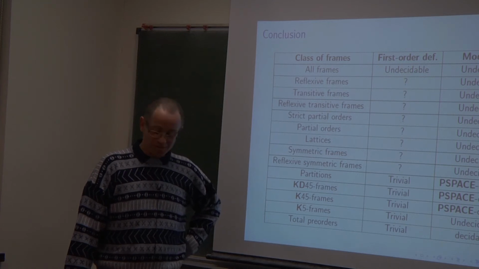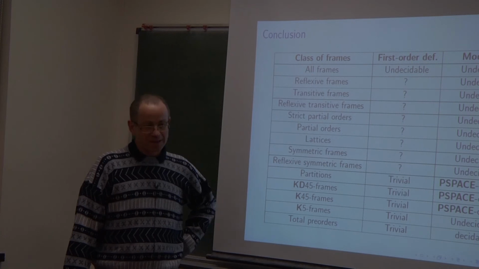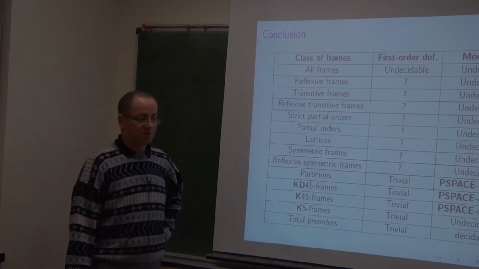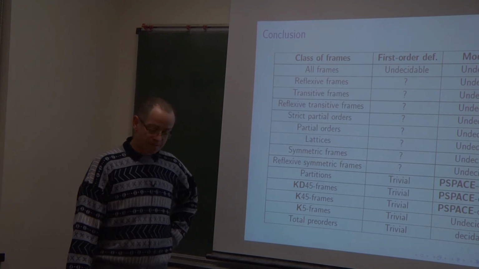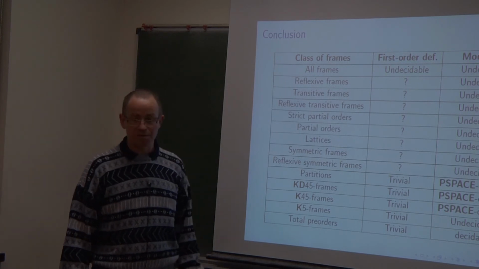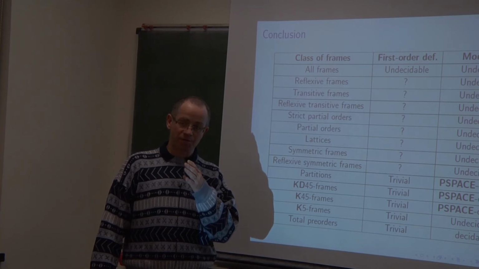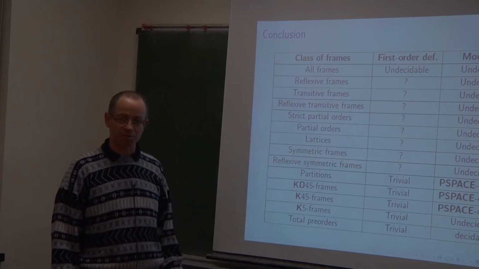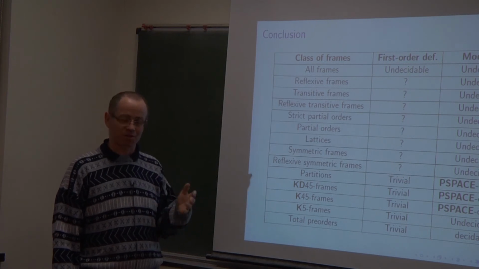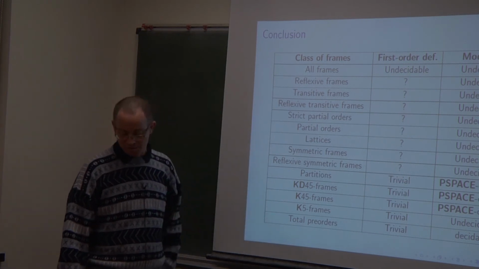It is in our paper of 2 years ago. So modal definability is undecidable, but for some class of frames, here it is bimodal frames. There are two accessibility relations. The modal language contains two accessibility relations, but it does not matter. We can adapt whatever.